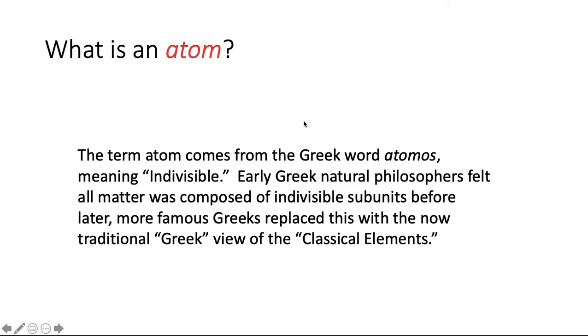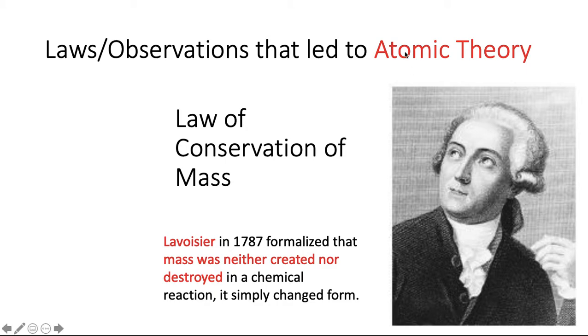But what led to the development of the modern atomic theory? There were several different observations and laws that came into play. The first one being the law of conservation of mass. This law was coined by this gentleman over here, the French scientist Lavoisier, in 1787, and it states that mass can neither be created nor destroyed in a chemical reaction. What it does is simply changes from one form to another. And we know this to be true.